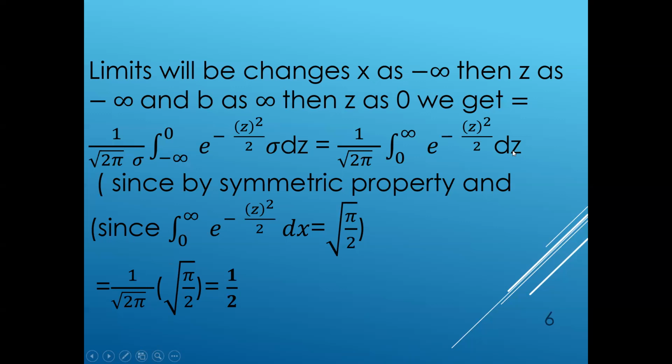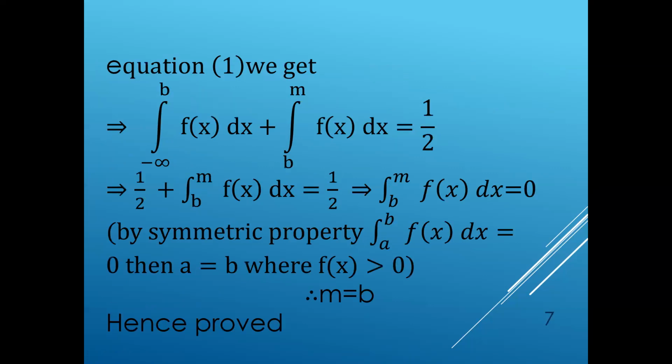Since it is symmetric, this equals 1 by under root of 2 pi times the integration from 0 to infinity of e power minus z square by 2 dz, which is under root of pi by 2. Substituting this value, we get 1 by 2.